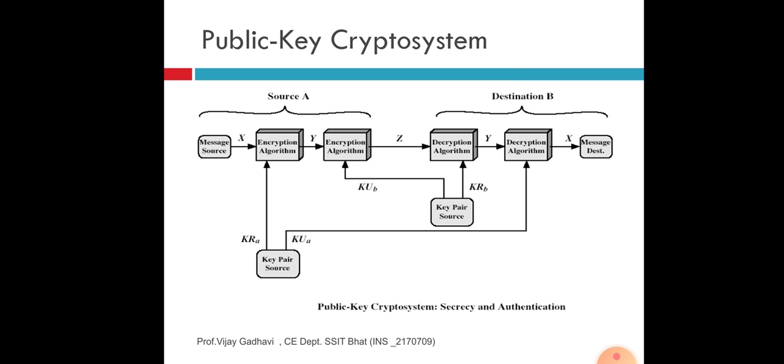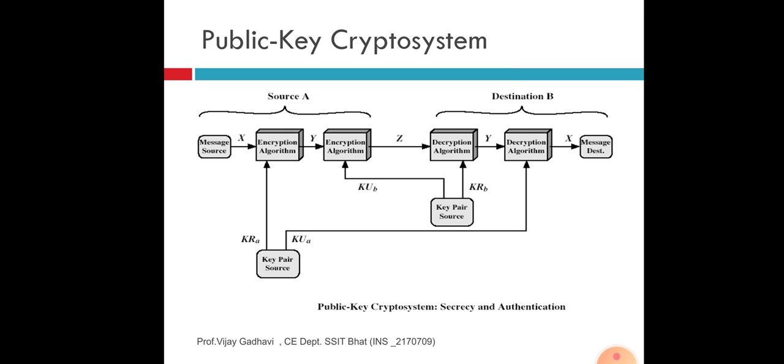Then the public key crypto system. Here we see source A and destination B. We are starting the process of passing a message from source to destination. The message source is plain text, and we apply an encryption algorithm. Here we see the public key pair source.